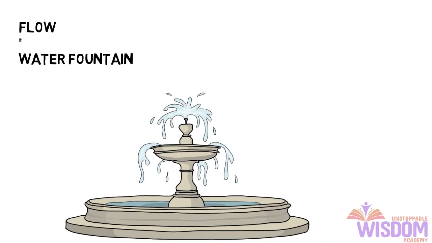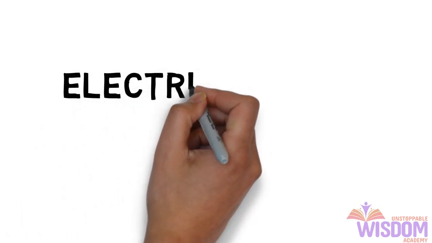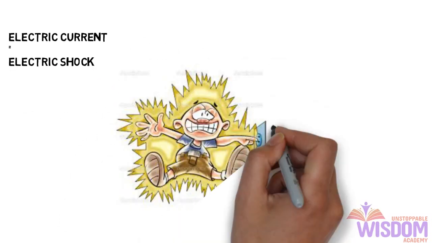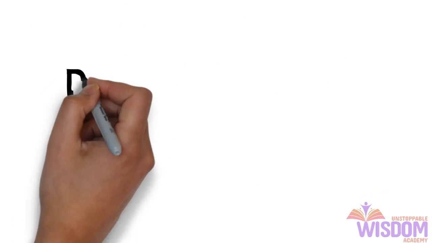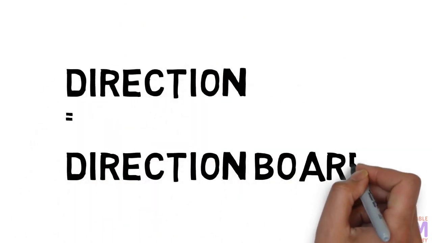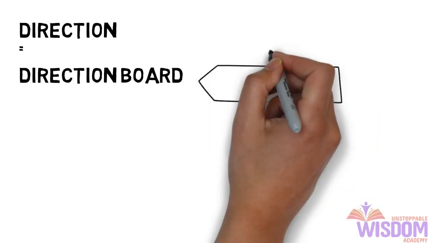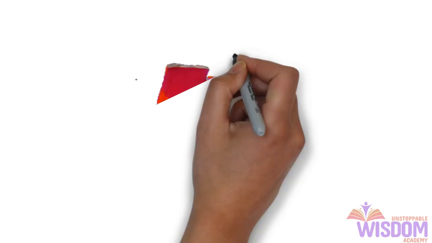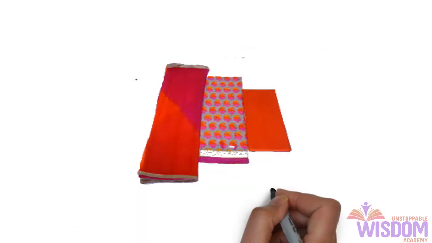Next one, when I say electric current, we can visualize an electric shock. And when I say direction, easily we can visualize the image of a direction board or a signal light. So those kinds of images that come to your mind relevant to those words, you need to visualize.